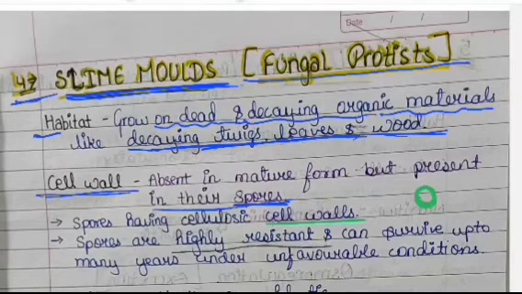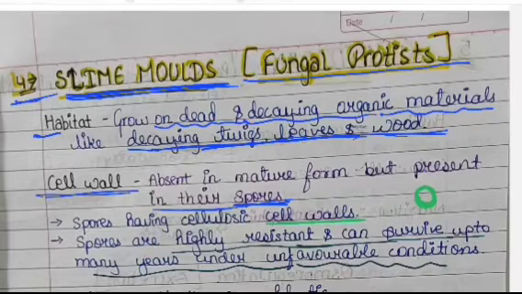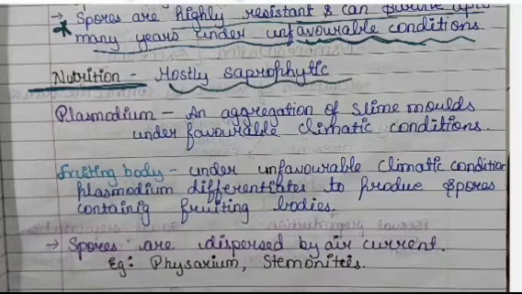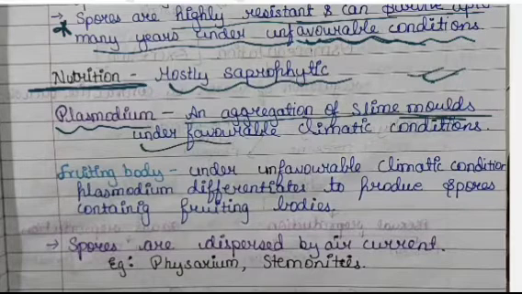Now the spores are highly resistant and it can survive up to many years under unfavorable condition. If we talk about the nutrition, then it's mostly saprophytic as they grow on the twigs and wood. Now coming to the plasmodium, so it is basically an aggregation of slime moulds under the favorable climatic conditions.